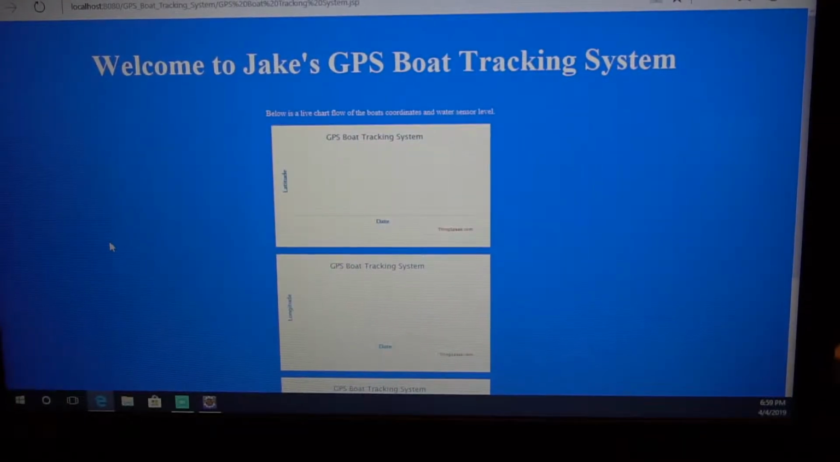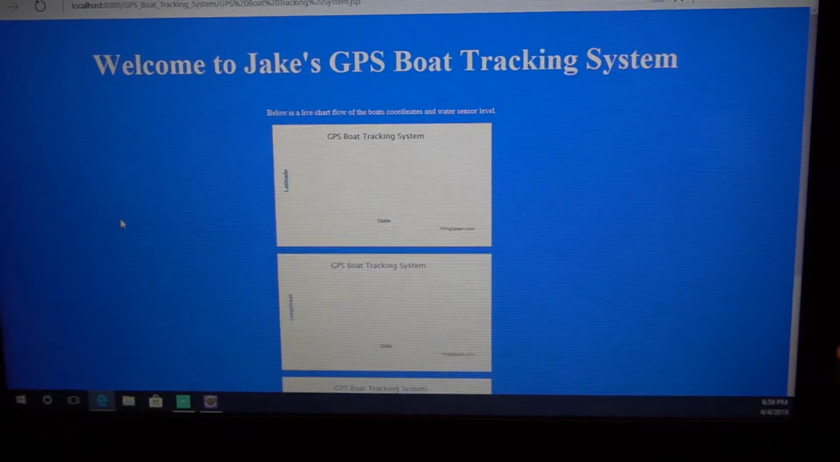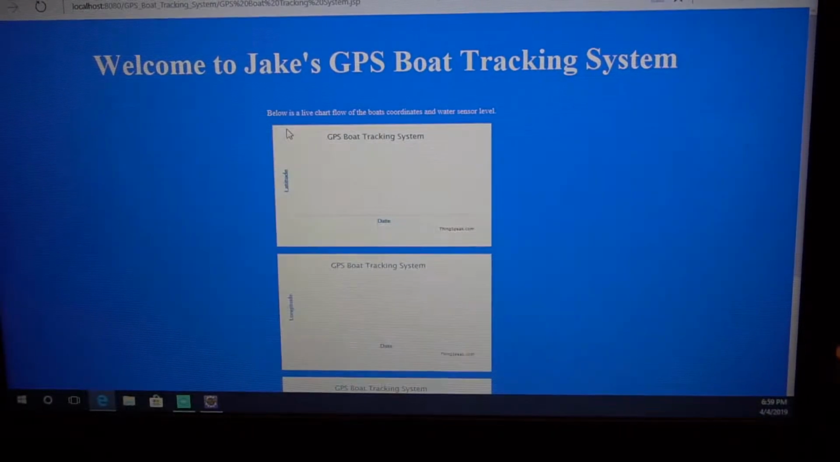Alright, here is a live example of my website. Here I basically used a JSP page, edited with HTML and going into my Tomcat server. So here's a live feed. Right there is the GPS boat tracking system.